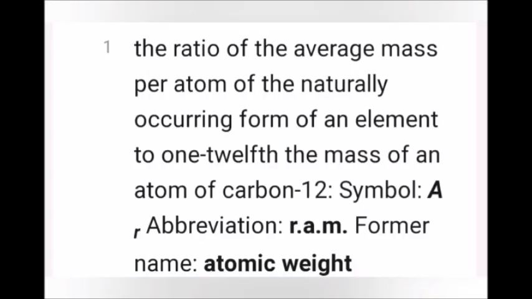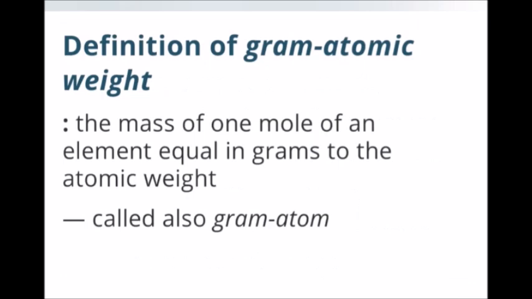What is relative atomic mass? It is the ratio of the average mass of atom to 1/12 of the mass of an atom of carbon-12 isotope. What is gram atomic weight or gram atomic mass? Both are same. The mass of 1 mole of an element equal in grams to the atomic weight. Simply, if relative atomic mass is expressed in gram, it is called gram atomic mass.